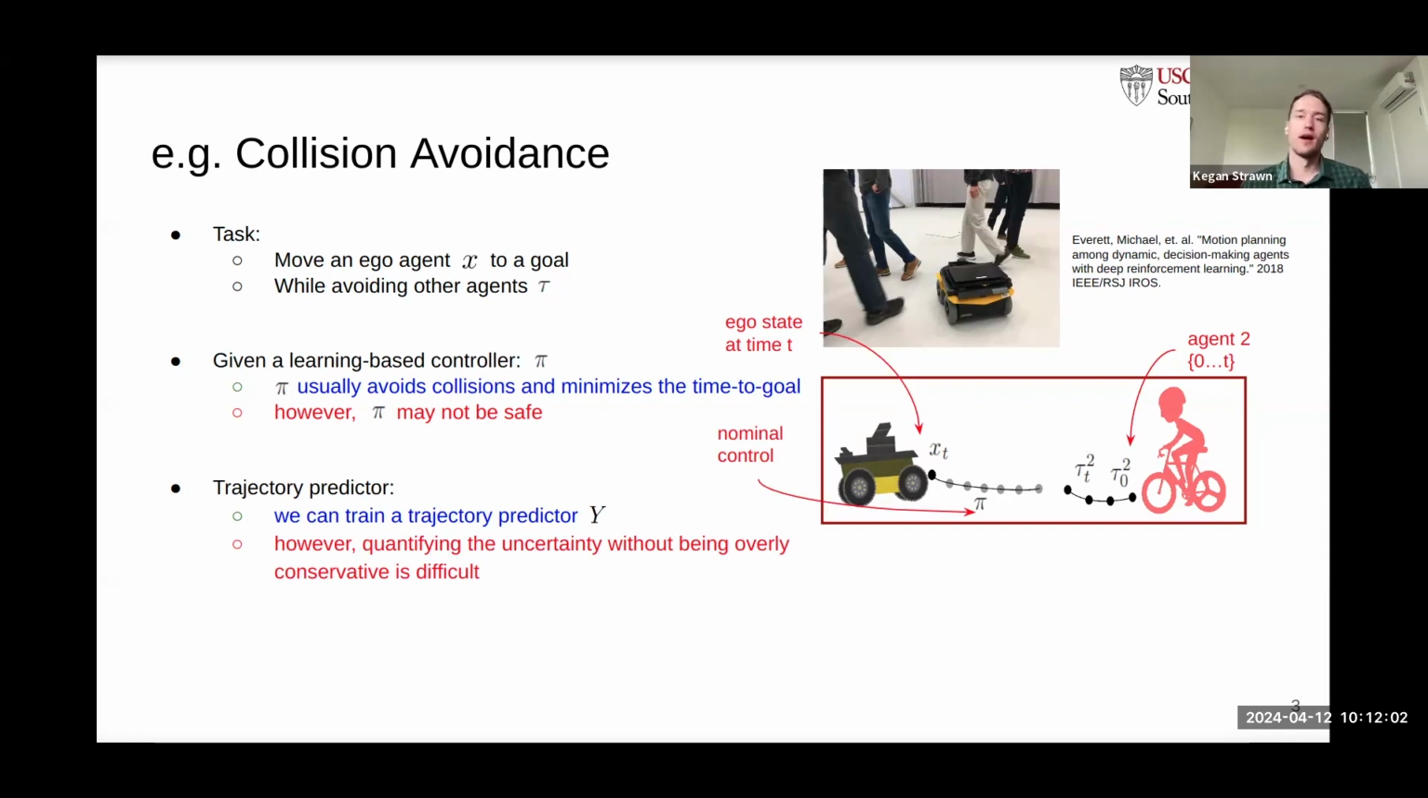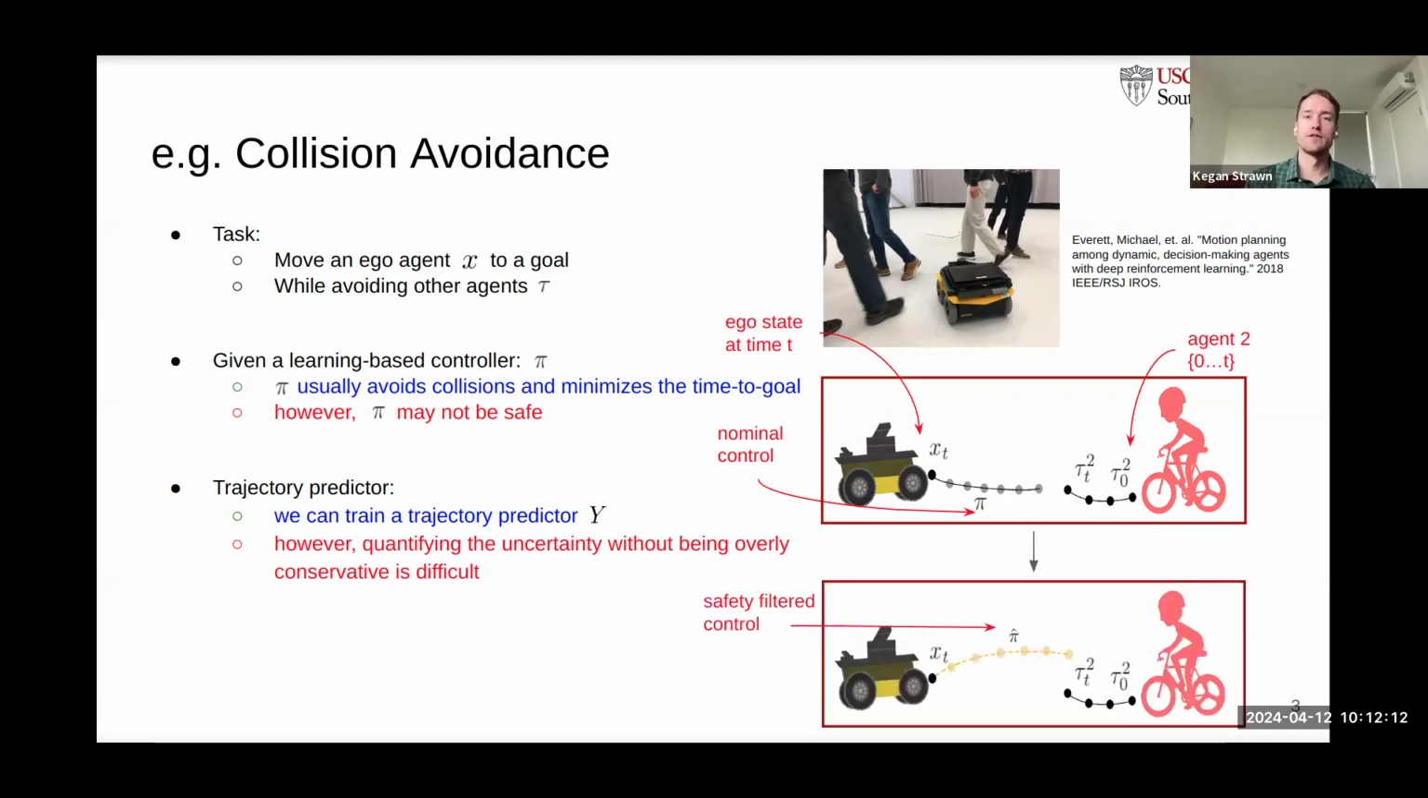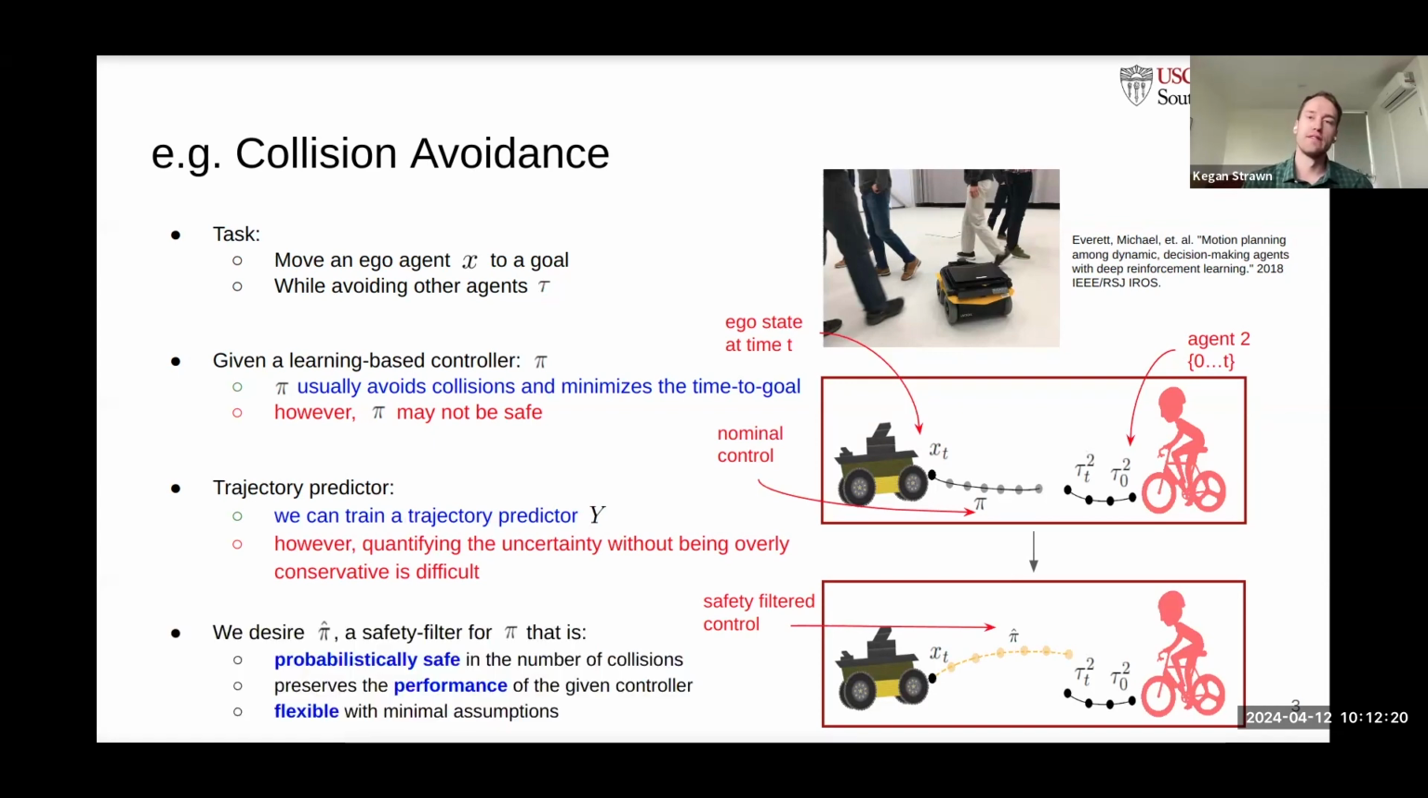We can improve upon the reactive controller by training a trajectory predictor Y for the future trajectories of the other agents. However, there exists uncertainty in these predictions, and quantifying the uncertainty without being overly conservative is difficult. We desire a safety filter pi hat that will avoid the other agents with greater surety without greatly deviating from the original performance. To do so, we propose a safety filter method that is probabilistically safe in the number of collisions, minimizes the difference from the original controller, and is flexible with minimal assumptions and reduced conservatism.